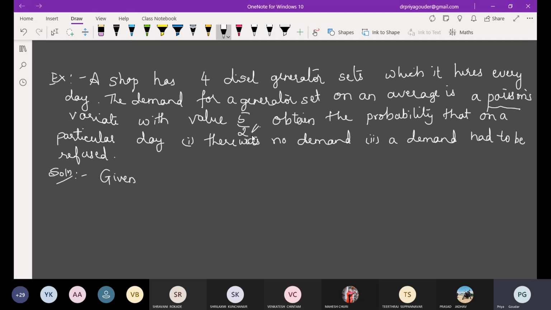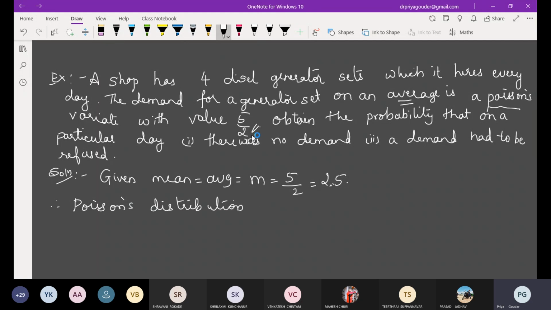As they have given only one value, can you tell me what is this 5 by 2 representing? M. And one more thing, this word is there, average. Average is mean. So given mean, average is equal to m, that is equal to 5 by 2. So this can be taken as 2.5. Therefore, just write the Poisson's distribution. P of x is equal to m raised to x, e raised to minus m divided by x factorial.